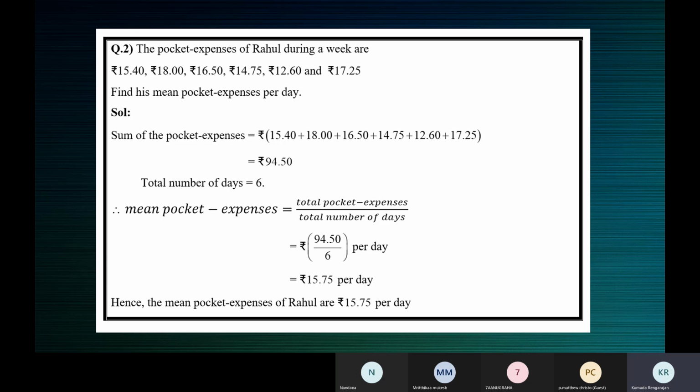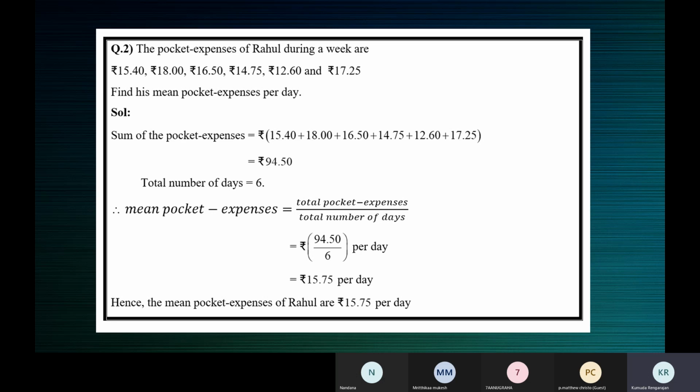So we understood, children, how to find the mean pocket expenses? Yes, ma'am. Just add all the numbers given to you and divide by the number of observations, 6. Add all the values and divide by 6. And the formula is not that it should be written like this only. You can write it according to the situation.